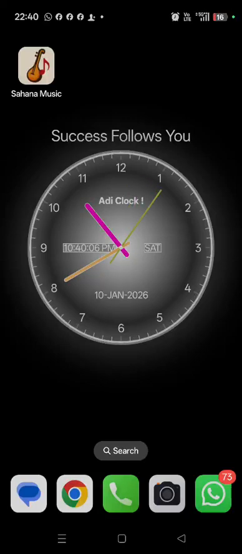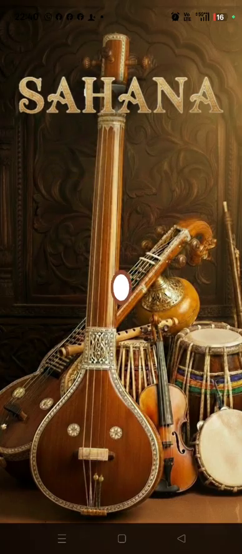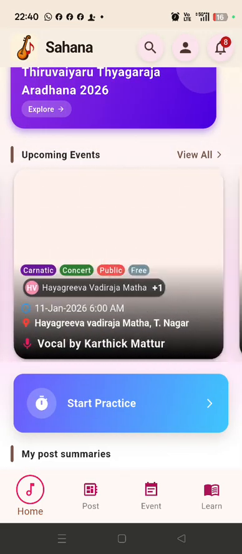This is our app Sahana Music. We have launched it in Google Play Store and iOS App Store. So this is the home page of the app where we display all the upcoming events.